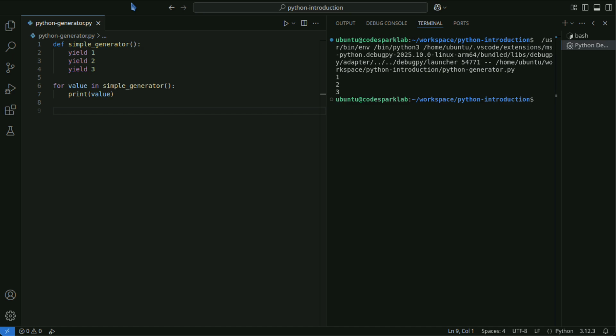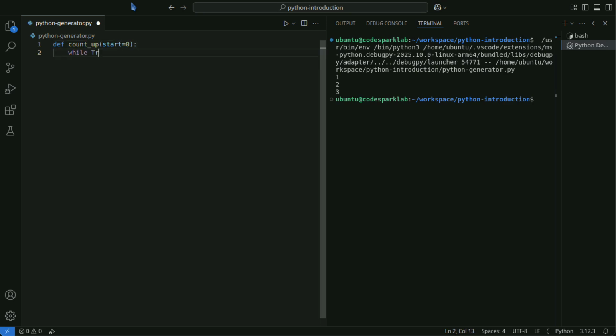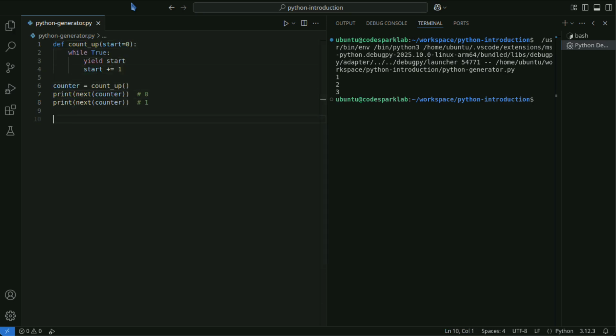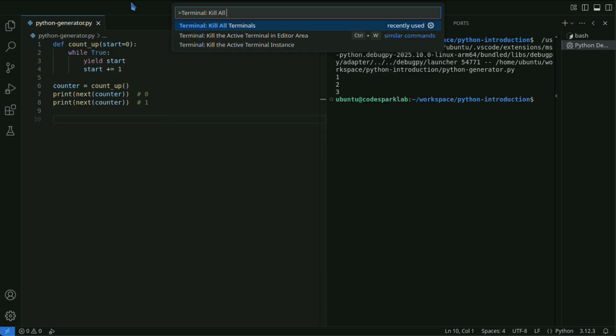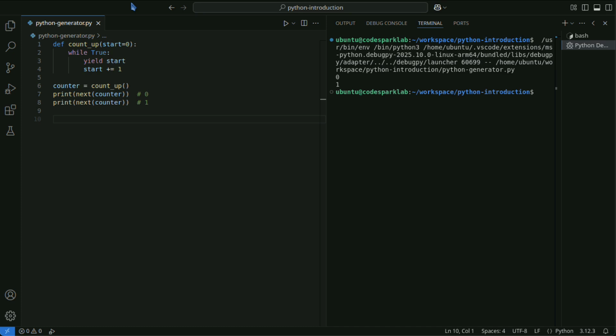With this method, handling of StopIteration is also automatic. It is possible to create infinite loops, but care must be taken when using them.